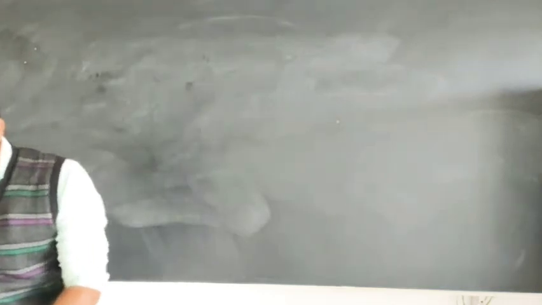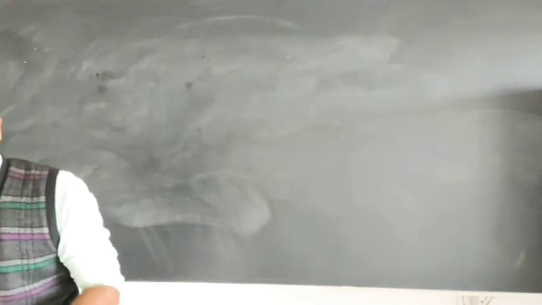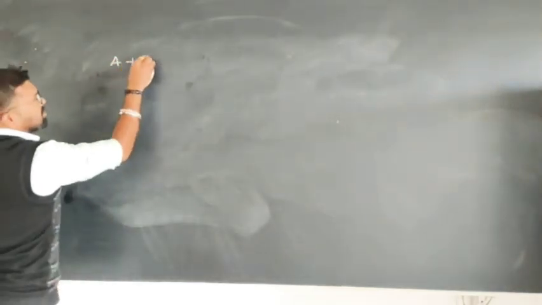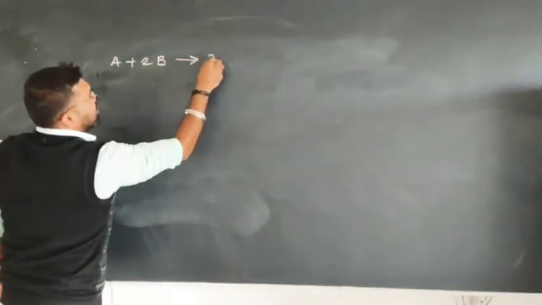Just take one simple numerical. Note it down in the notebook and try to solve. For a reaction A plus 2B gives 3C, this general reaction is given to you.